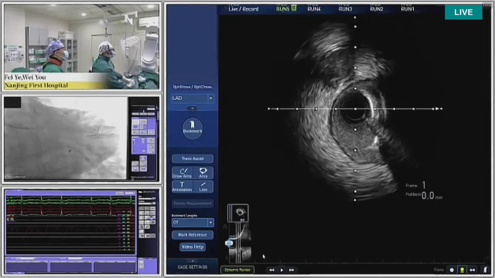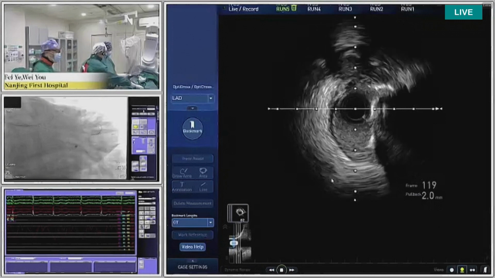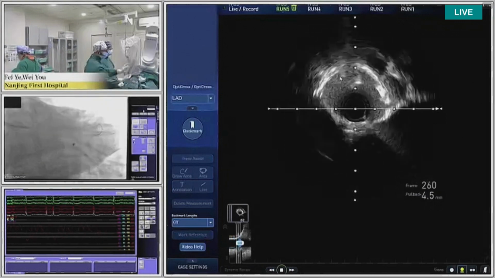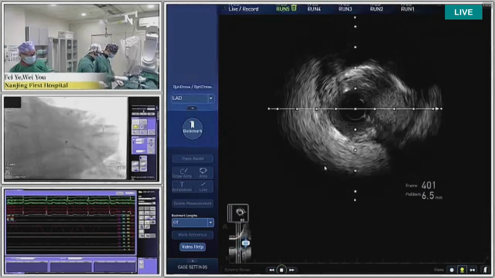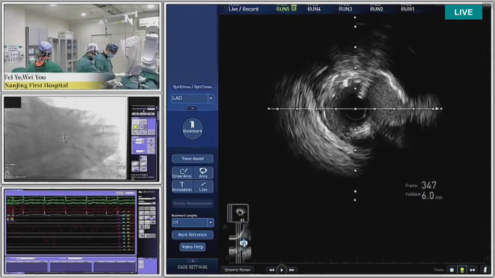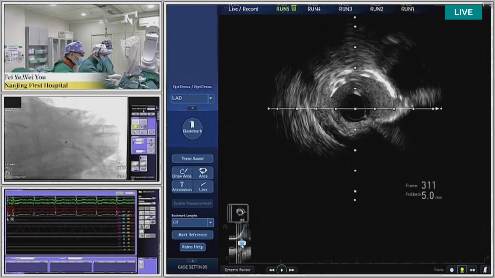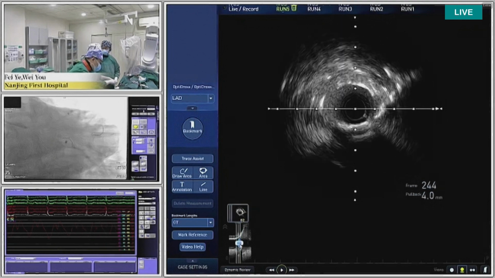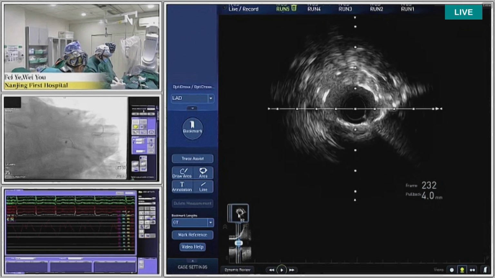Okay. This round we check IVUS from the proximal LAD to left main. And here we can see the side branch wire, one wire, two wires, and the main vessel wire. We can see three wires. I will move the IVUS slowly. And here we can see, at one o'clock, this wire is the guide wire.